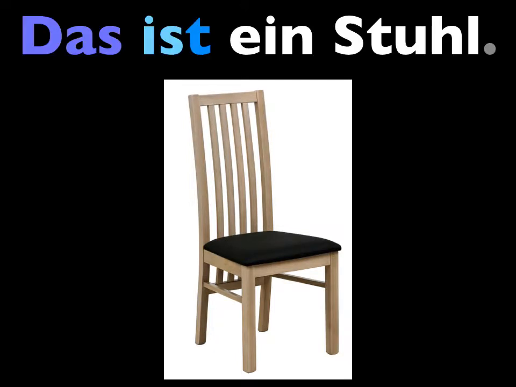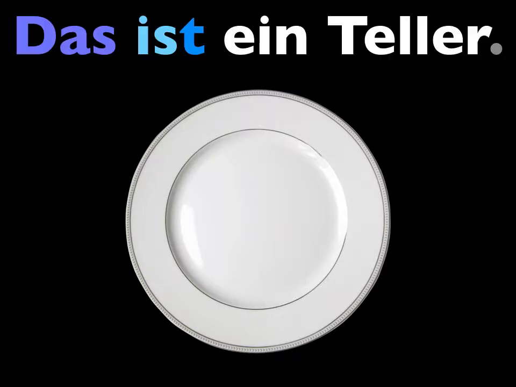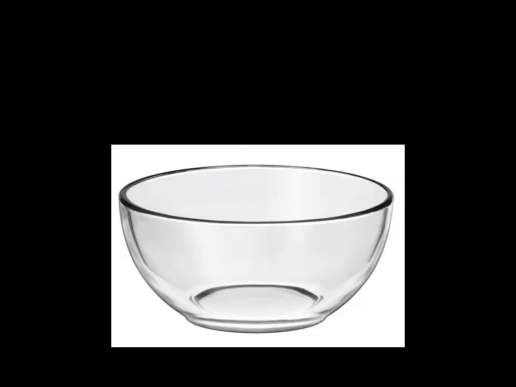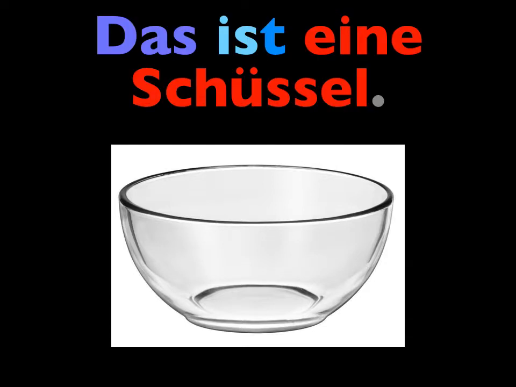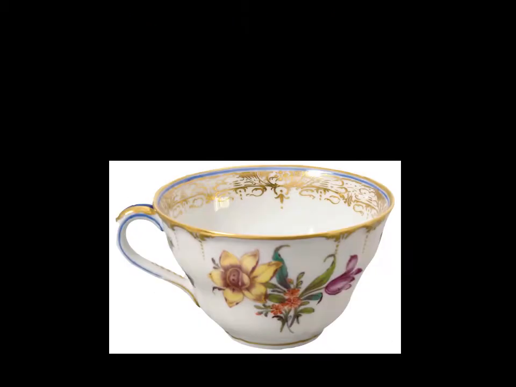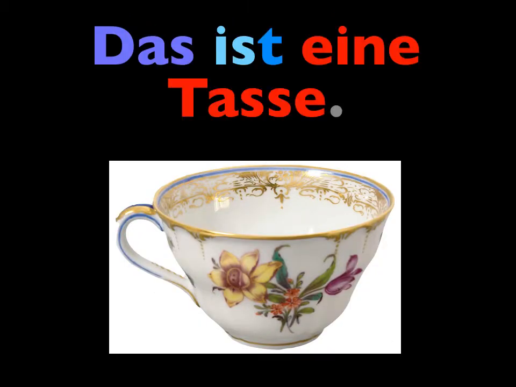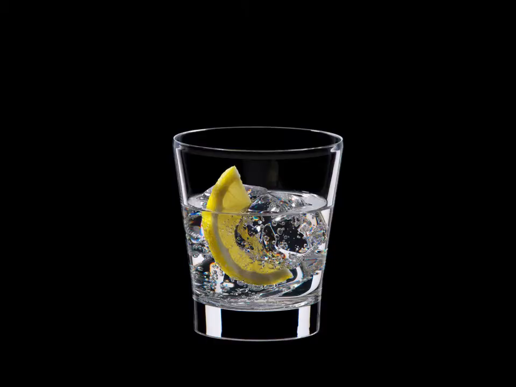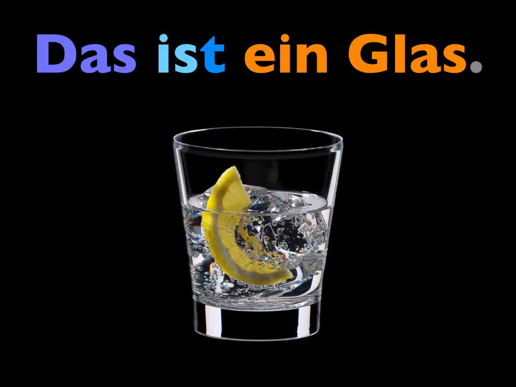Das ist ein Stuhl. Was ist das? Das ist ein Teller. Was ist das? Das ist eine Schüssel. Was ist das? Das ist eine Tasse. Was ist das? Das ist ein Glas.